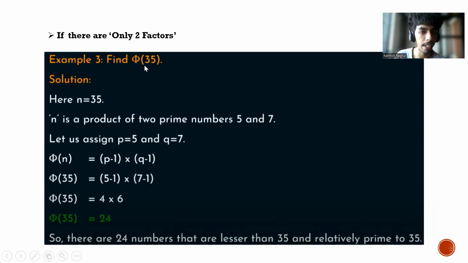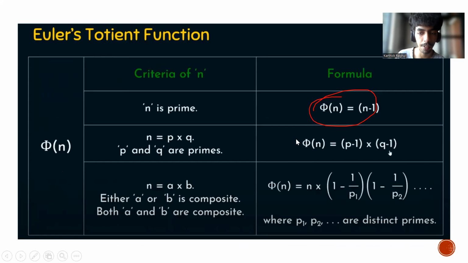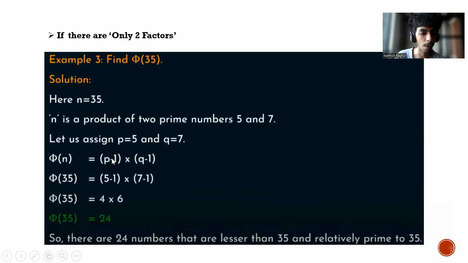Next, when we take phi of 35, we know that 35 is a product of 2 prime numbers, 5 into 7. So when we get this condition, we have to apply this formula, phi of n equal to p minus 1 into q minus 1. Here p equal to 5 and q equal to 7. So we get phi of 35 equal to 4 into 6, which is equal to 24. So we can conclude that there are 24 numbers that are lesser than 35 and relatively prime to 35.